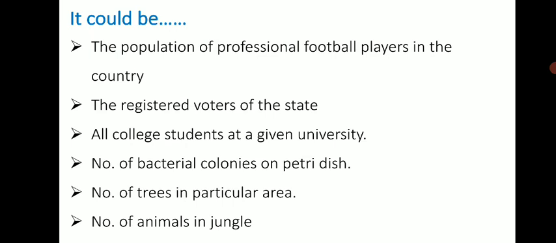Similarly, at a higher level, all students of our college are the population of our college. So you can define population in various ways. It may be the number of trees in a particular forest area, the number of animals in a forest area, or the number of insects in a forest or grassland ecosystem. Even on a petri dish, you can see several colonies after culturing a particular culture. So the colonies on the petri dish reflect the population of that bacteria.